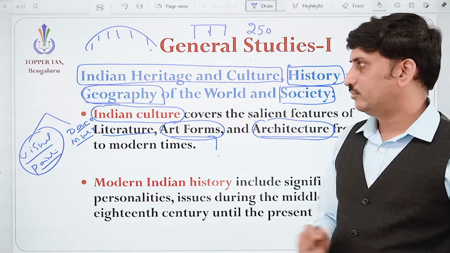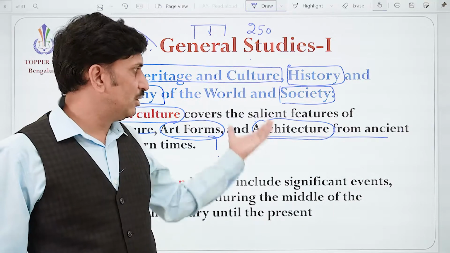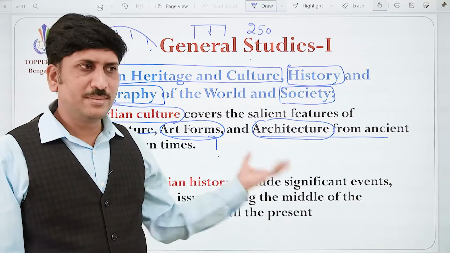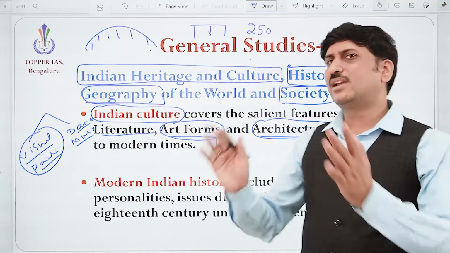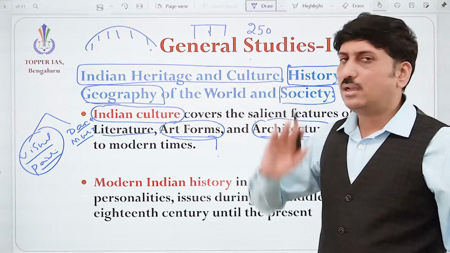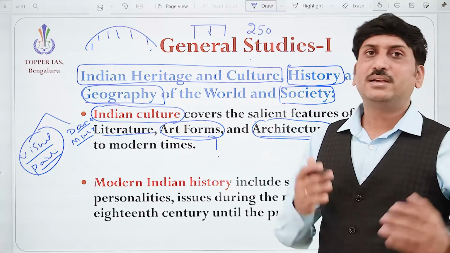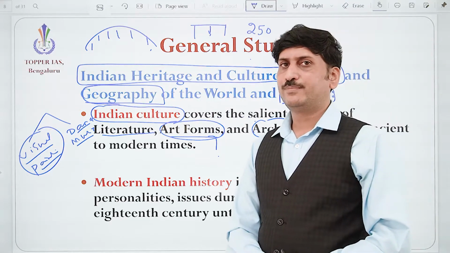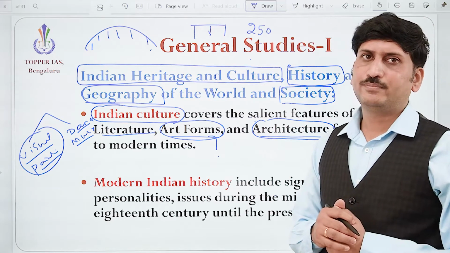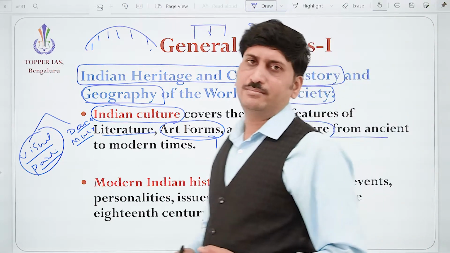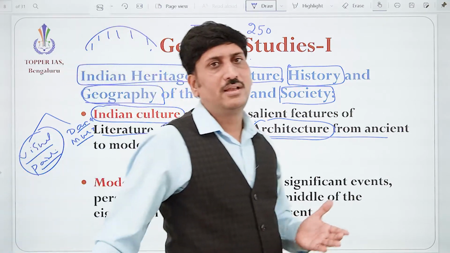Another side, yes, it is also a source of income for us. If tourism is developed, like how the Buddhist circuit, Jain circuit, Hindu circuit, correct? All these circuits are developed. How it is helping the government of India to earn revenues because of the development of tourism. Outsiders are visiting India, so that is also a source of income. So in multiple ways this art and culture is helping us.